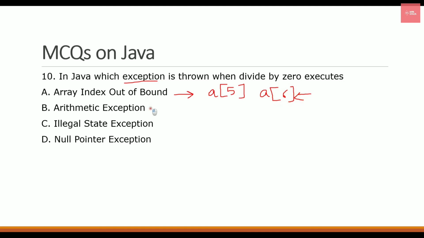The next option is arithmetic exception, which is actually the answer for this question, because arithmetic exception is what is raised when your division by 0 occurs. So this is the arithmetic exception class which is being called.